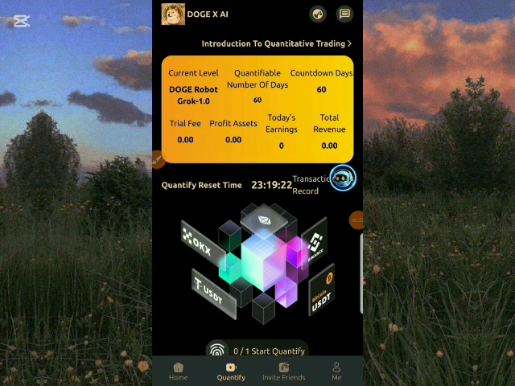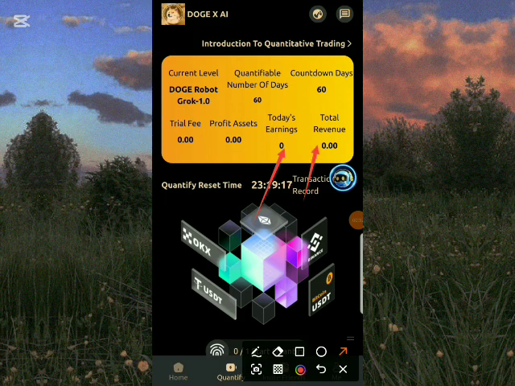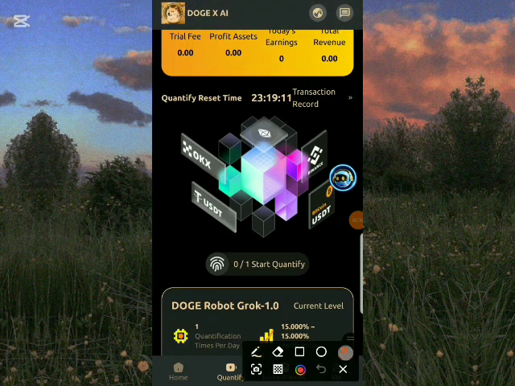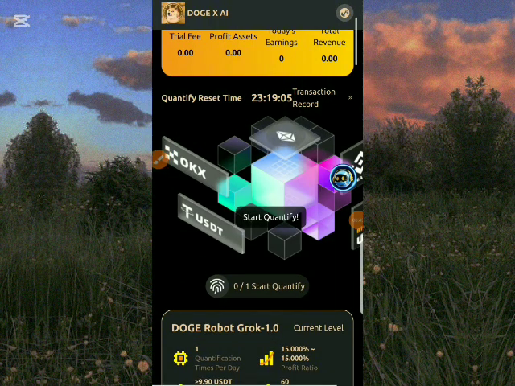So you can see my dashboard. My profit asset is 0.00. Today's earning is 0. Total revenue is 0.00. That means I'm here to earn in this platform. And don't forget, we'll be having a live withdrawal. You will see me withdraw my earnings directly into my Trust Wallet. Join me, let me claim my earnings for today in this platform.